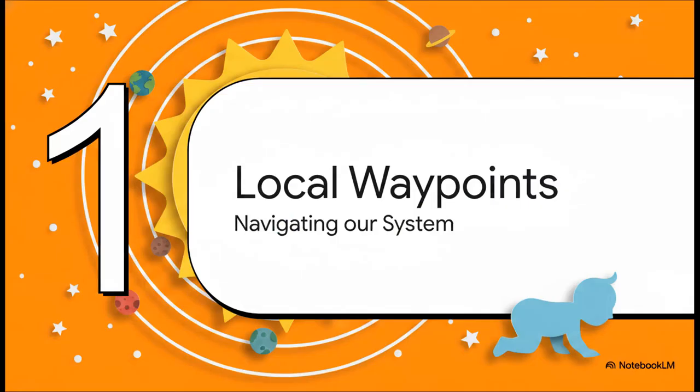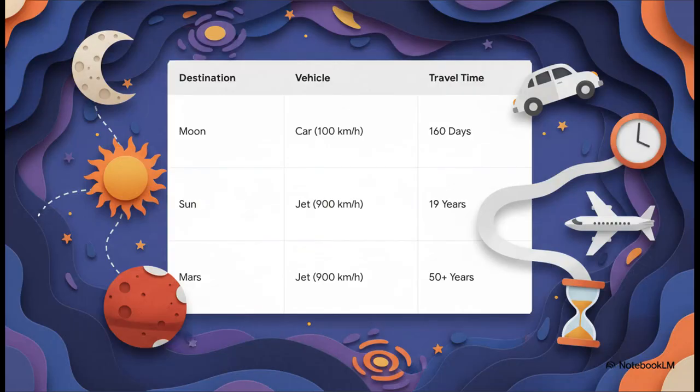Initiating Phase 1, Local System Navigational Waypoints. Right, before we can sprint across the galaxy, we gotta learn how to crawl through our immediate orbital neighborhood. Now, thinking about everyday travel speeds proves just how totally inadequate standard human cruising speeds are for this flight path. Take the moon. It's about 384,000 kilometers away. If you got in a car and drove at a constant 100 kilometers per hour, you'd be behind the wheel for over 160 days straight.